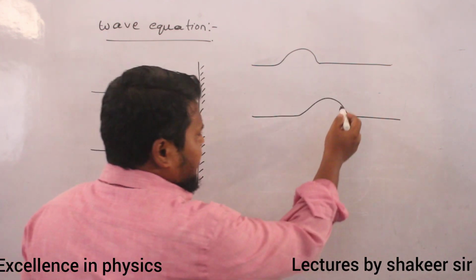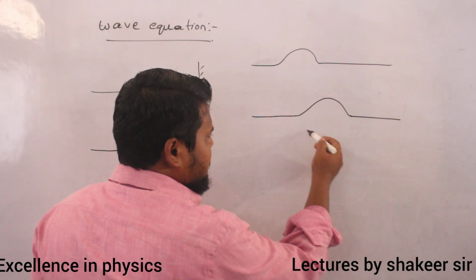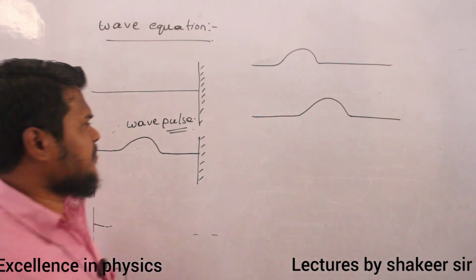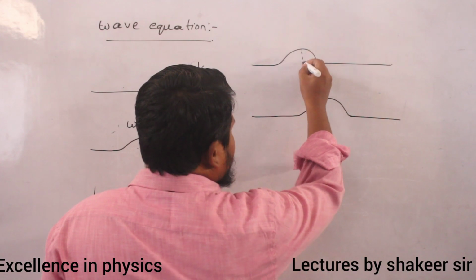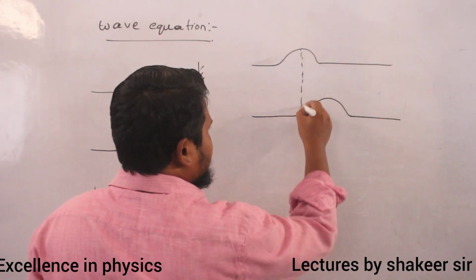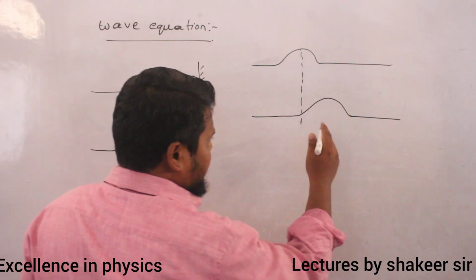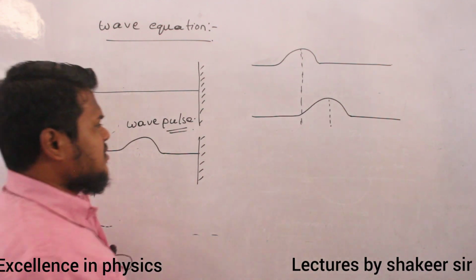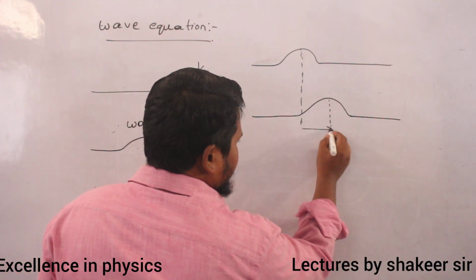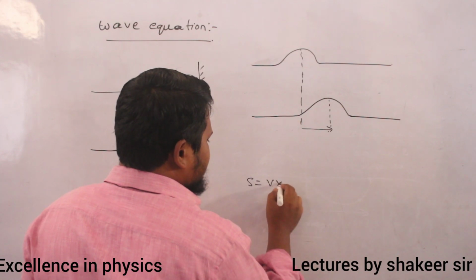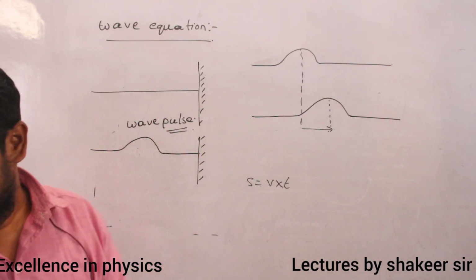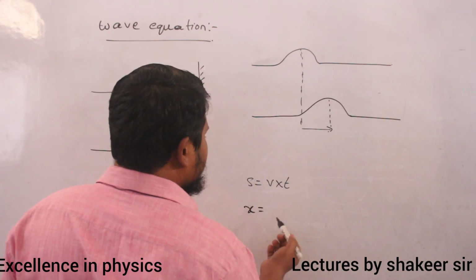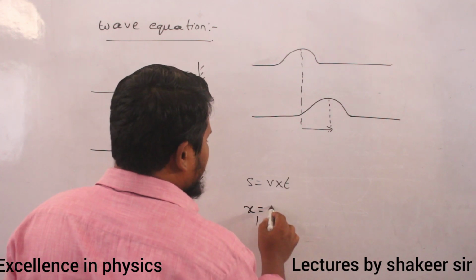So now I want to write a function of how this wave pulse is varying with respect to the x value and with respect to the t value. Initially this was the position of the pulse. After some time, this is the new position of the pulse. So this distance, how can I define it? We know that displacement is equal to velocity into time. So can I write x1 is equal to v into t?